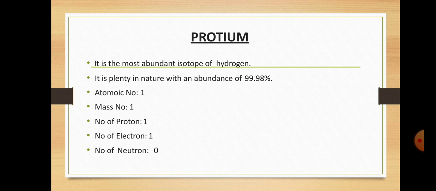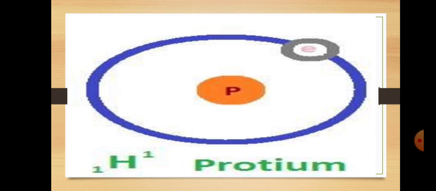First we discuss protium. It is the most abundant isotope of hydrogen, also called ordinary hydrogen. It is plentiful in nature, with a natural abundance of 99.98%. In protium, atomic number is 1, mass number is 1, number of protons is 1, number of electrons is 1, and number of neutrons is 0. You can see on your screen the protium H1. H1 means its mass number is 1, with just one proton in the center of the nucleus, and one electron.